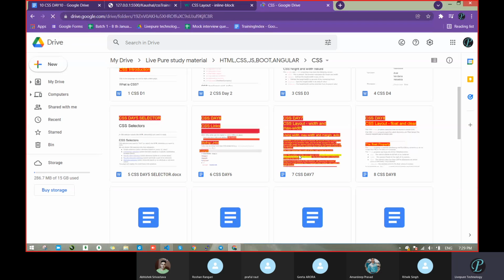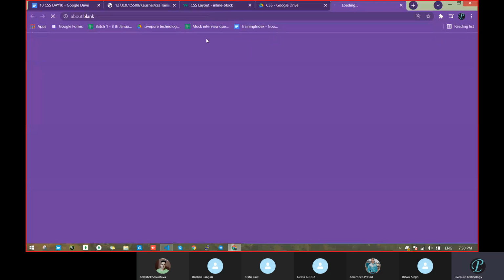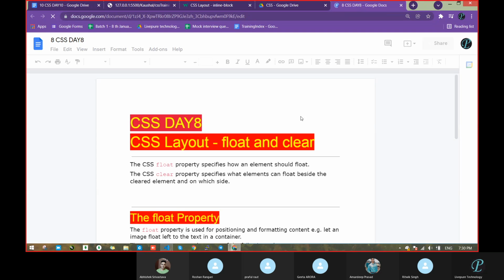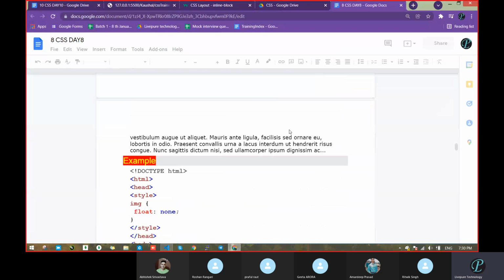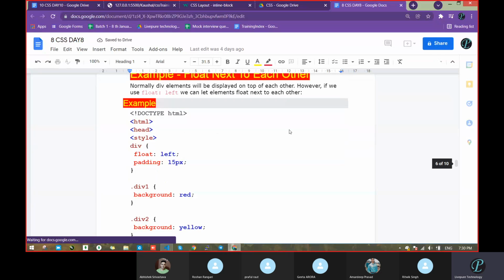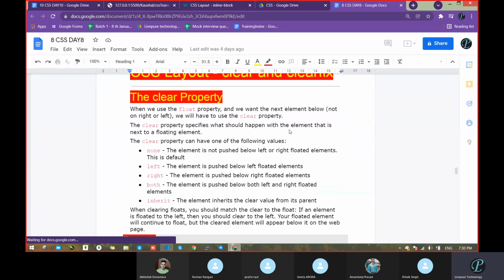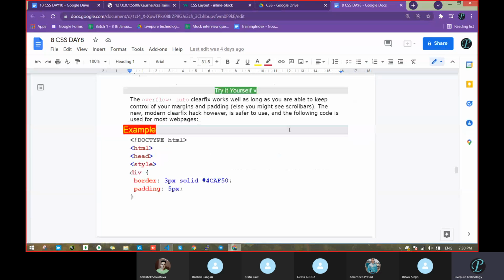Okay, float is here. Float left, float none. Float next to each other. This is also completed. Clear completed. That was the last topic.